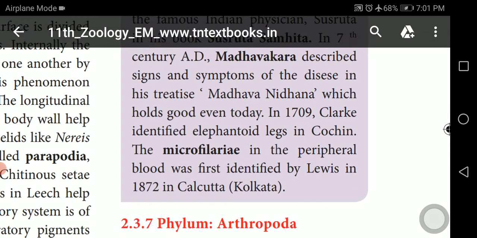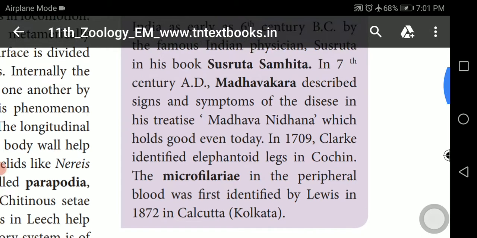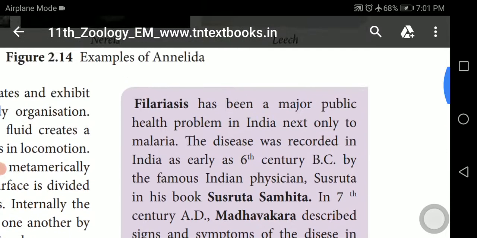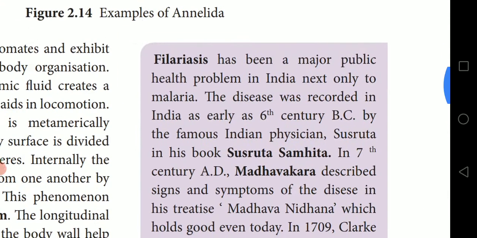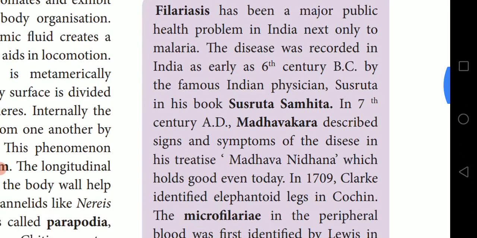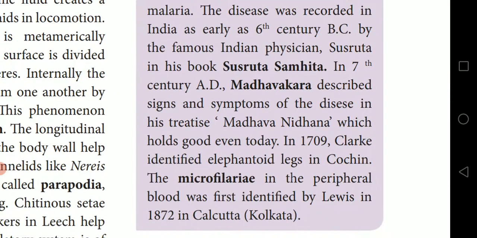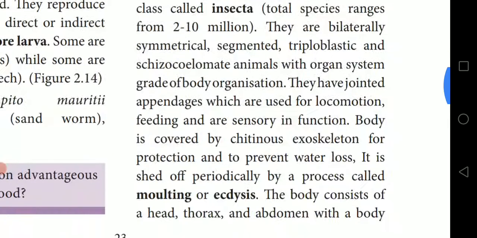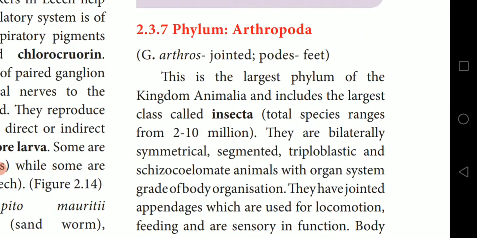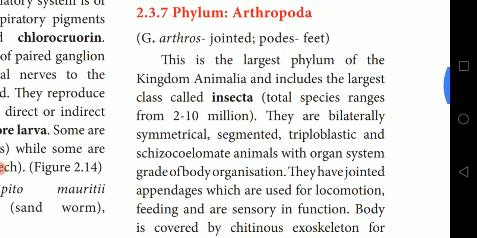In 1709, Clark identified elephantine legs in the Cochin. Microfilariae in peripheral blood were first identified by Lewis in 1872, Calcutta. So earlier, these are the scientists who identified the filariasis disease. Okay, and just you can go through.